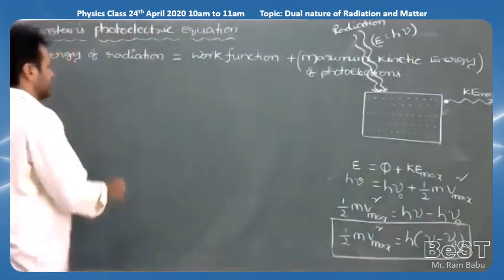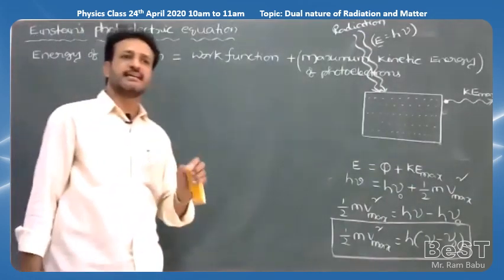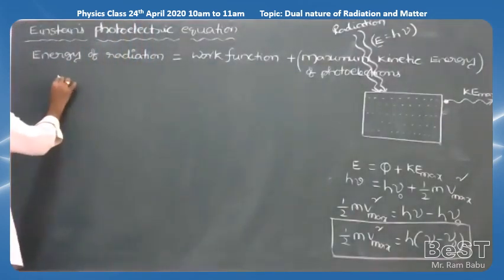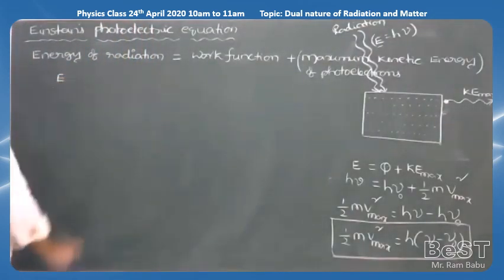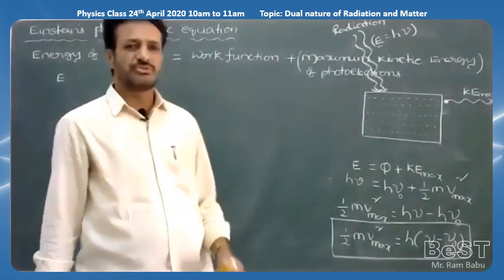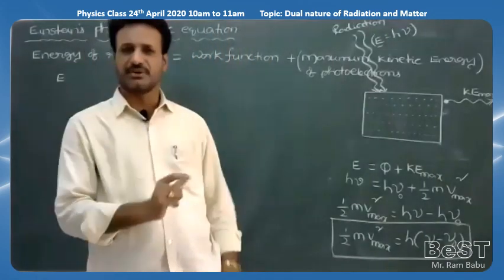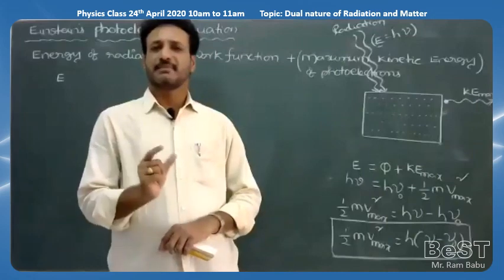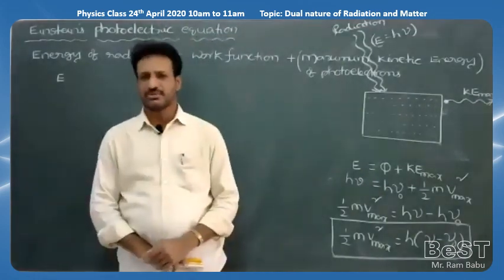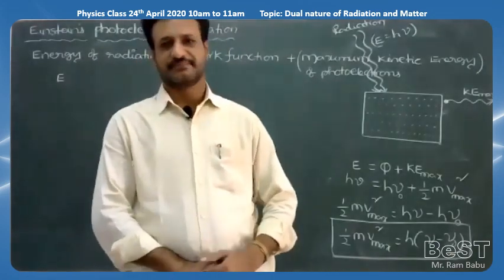And second point, rest of the energy is used to give maximum Ke to the photoelectrons.